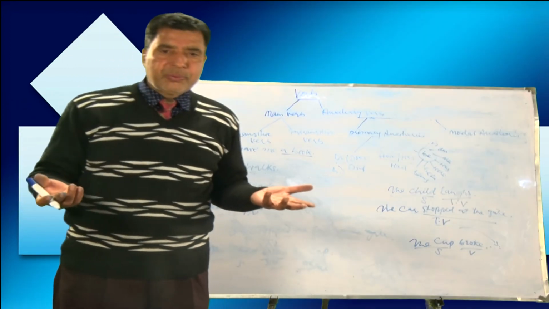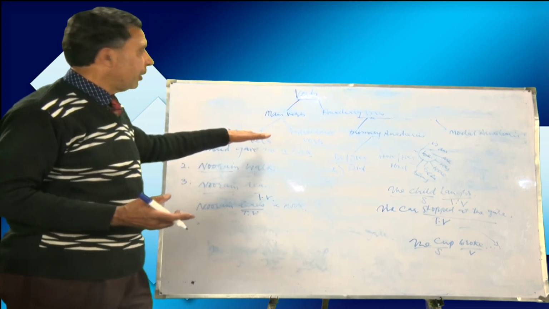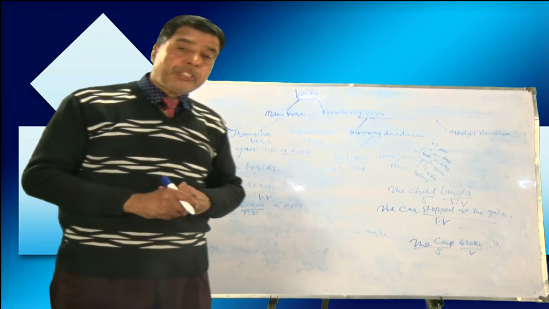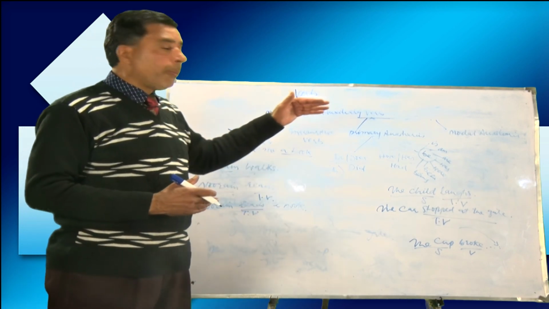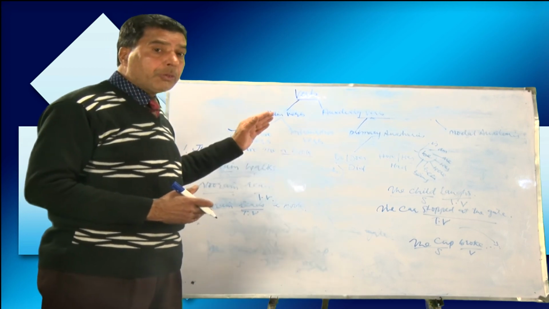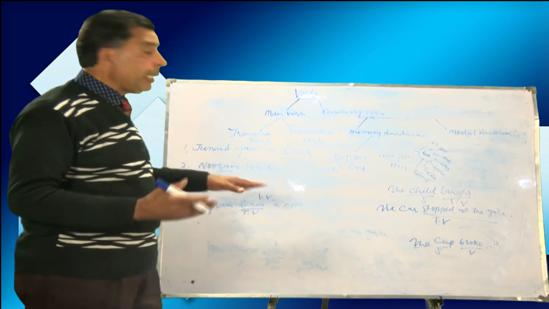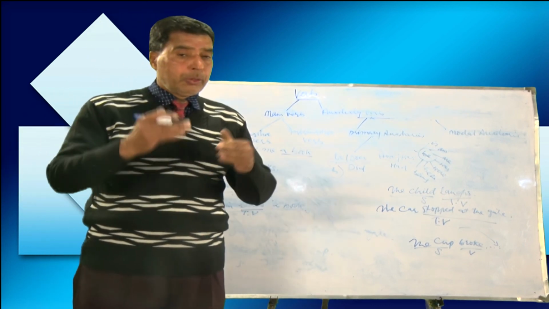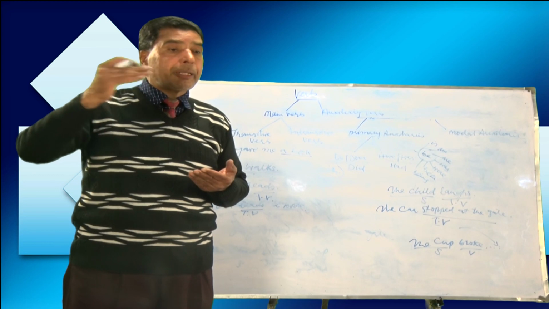So it is clear now that we can bifurcate main verbs in two parts, that is transitive verbs and intransitive. And only these transitive verbs are generally what? Passivized, one thing. And intransitive verbs are not passivized. When we talk about passivization, we have to be very careful about the tenses. If I write only one sentence, he reads a book, Abid reads a book, Nuran reads a book, I have used the verb in present simple. So we use different auxiliaries.